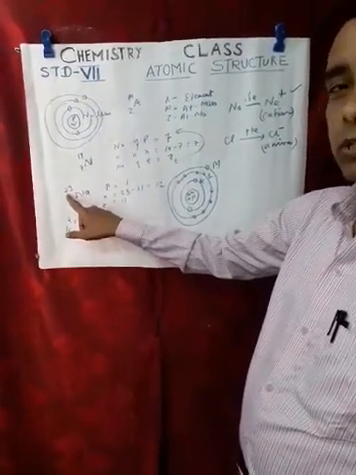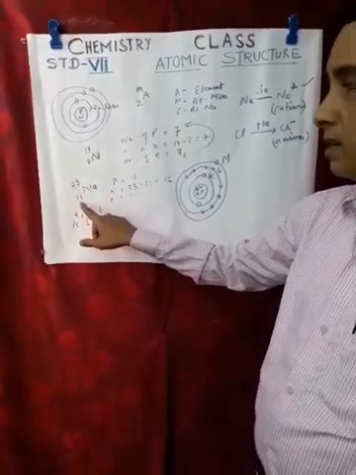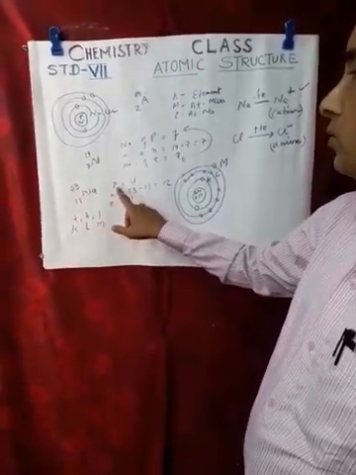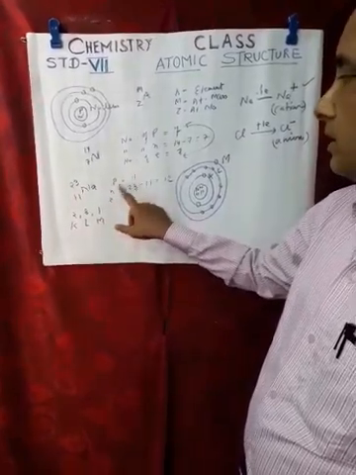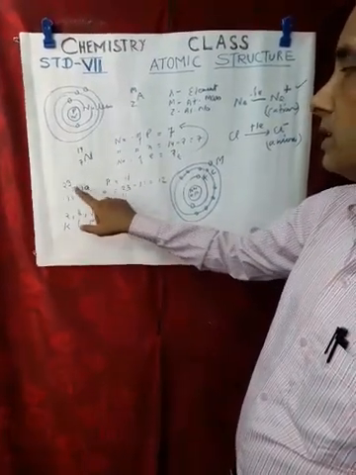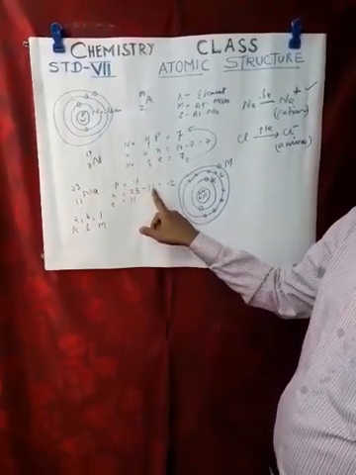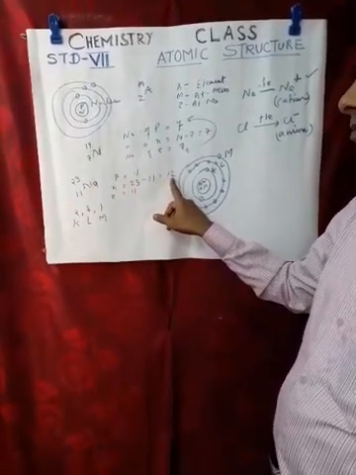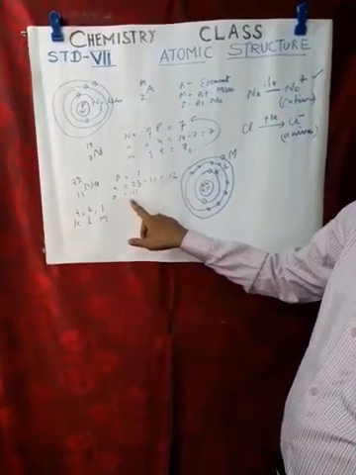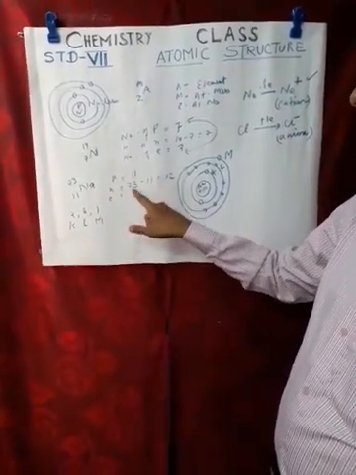Let us consider another atom, sodium. Its mass number is 23 and its atomic number is 11. The number of protons is equal to the atomic number, 11. Number of neutrons will be 23 minus 11, that means atomic mass minus atomic number, which is equal to 12. And the number of electrons will be 11, same as that of protons.